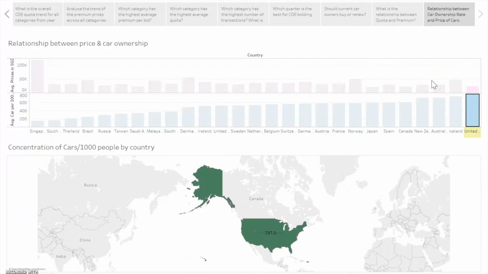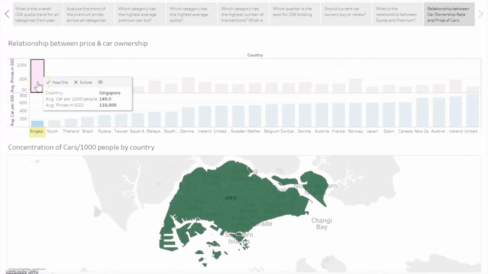In Singapore's case, since COE is included in the price of cars, it's expected that the price of cars is much more expensive as compared to the other countries in the sample. The high car price also explains why the average cars per 1,000 people for Singapore is the lowest, standing at only 149 cars for every 1,000 people. In conclusion, the higher the price of cars, the lower the rate of ownership for cars.